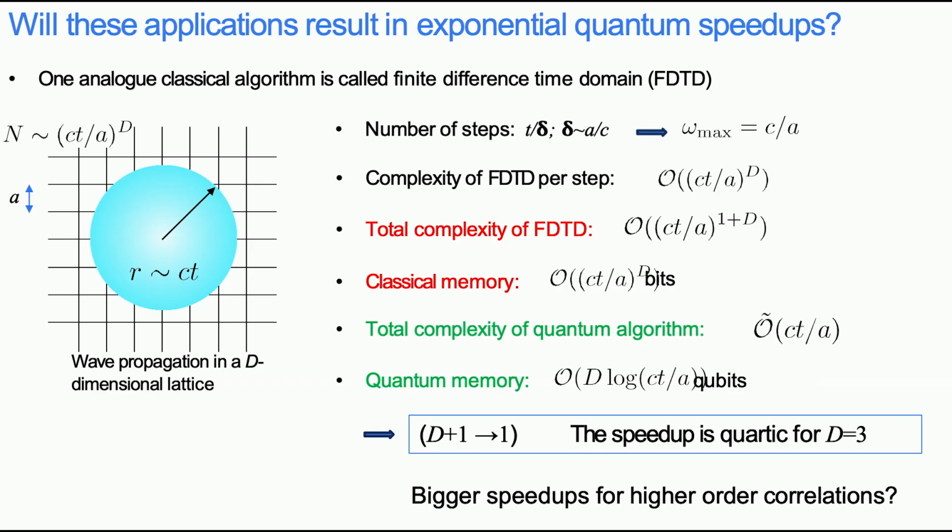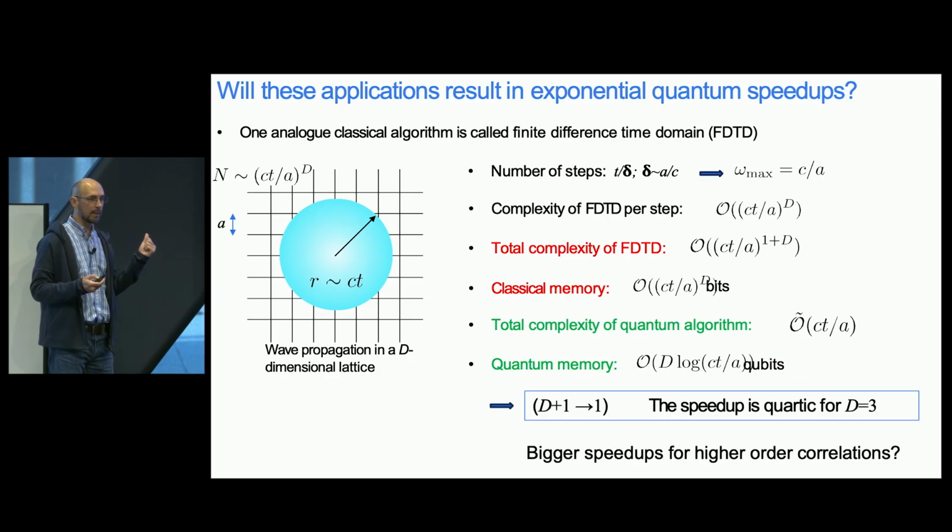So we don't expect an exponential speedup when we put this locality of interactions constraint. But the type of speedup that we do expect is this d plus 1 to 1. So for example, in dimension 3, we're expecting this technique to give you a quartic speedup. And this is some work we're working on currently.